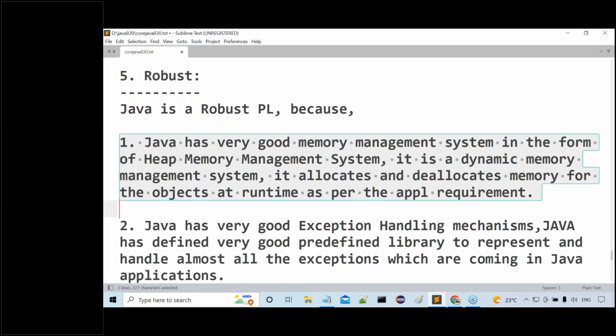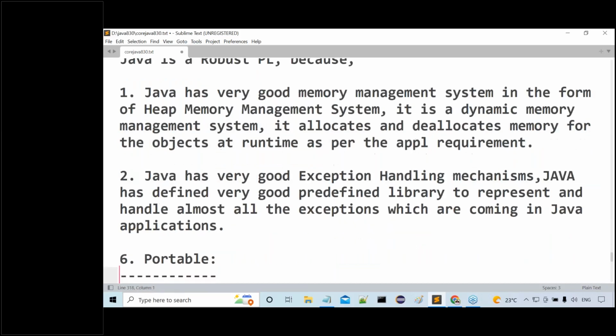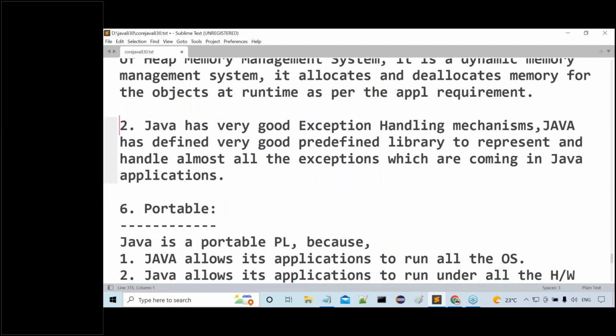Next one is Java has very good exception handling mechanisms. How can you say Java has very good exception handling mechanisms?